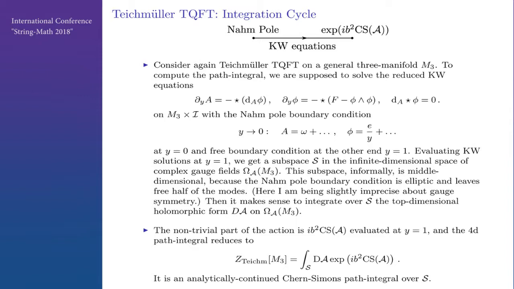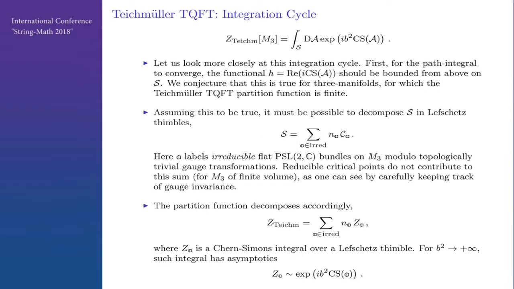It's also a real middle dimensional cycle. So we can integrate the top dimensional holomorphic form over this cycle. And then the path integral really just reduces to an integral over the space of what we had on the NS5 brane, which is the Chern-Simons action. So we get some analytically continued Chern-Simons path integral over this cycle S. Can we understand this integration cycle?